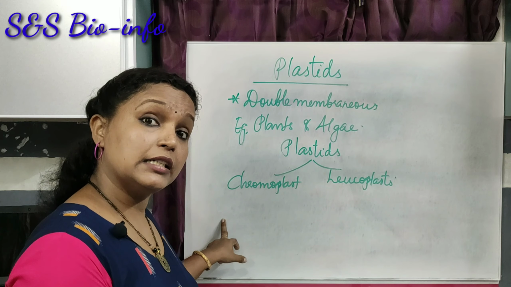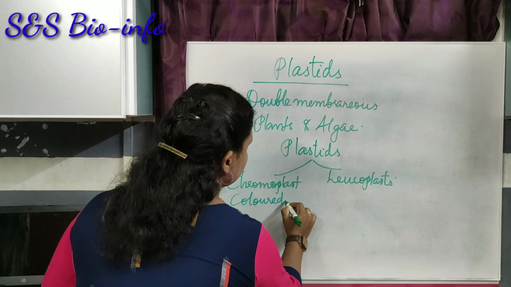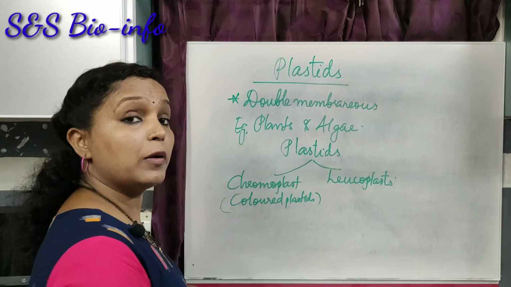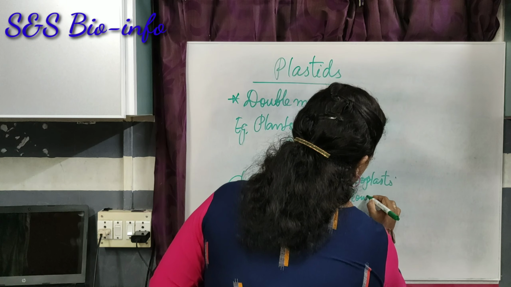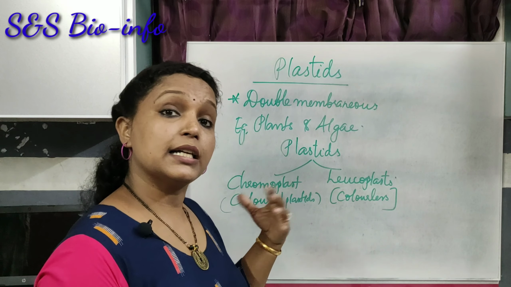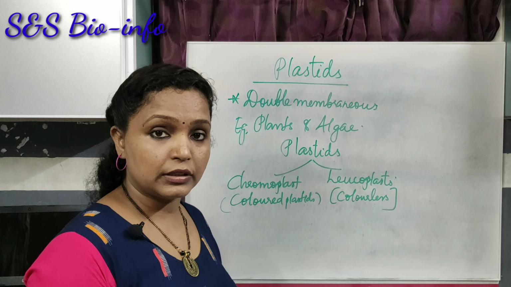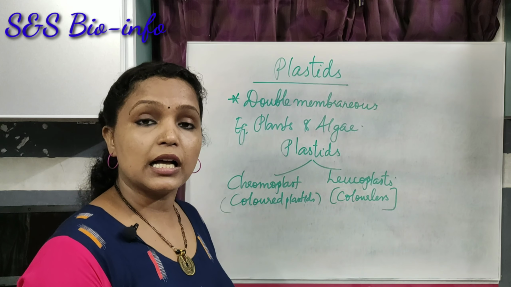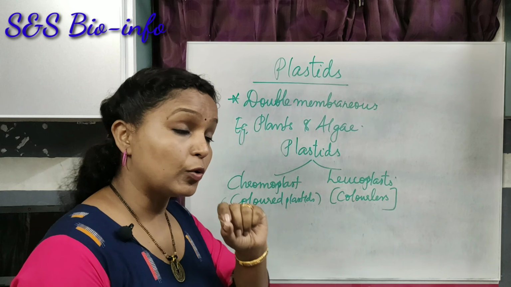Chromoplast means colored plastids. Chromo means colored. While leucoplasts are colorless plastids. Okay. Chromoplasts contain pigments like chlorophyll, xanthophyll, carotene, etc. If the chromoplast has chlorophyll in them, such plastids are known as chloroplasts.